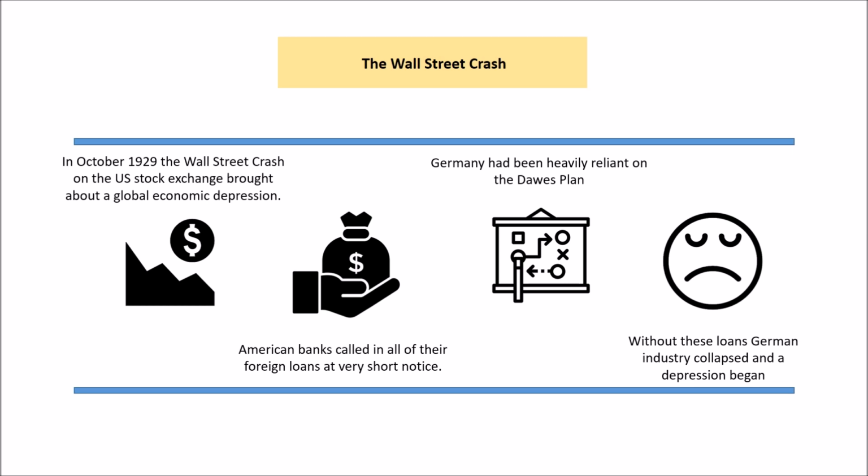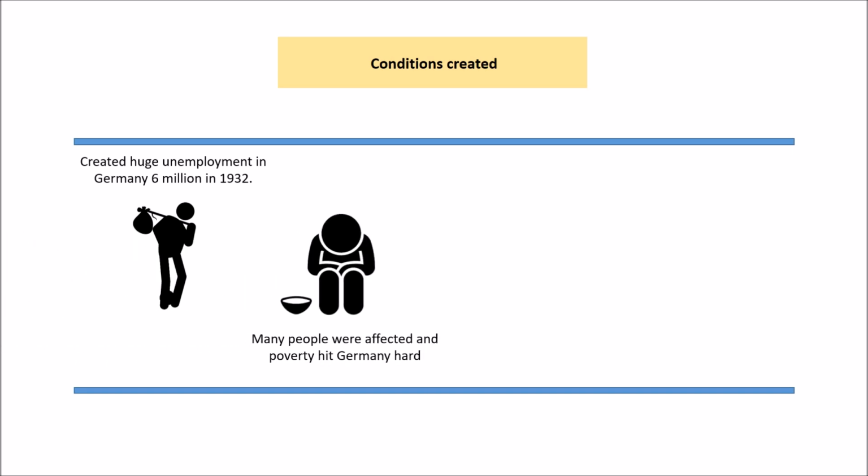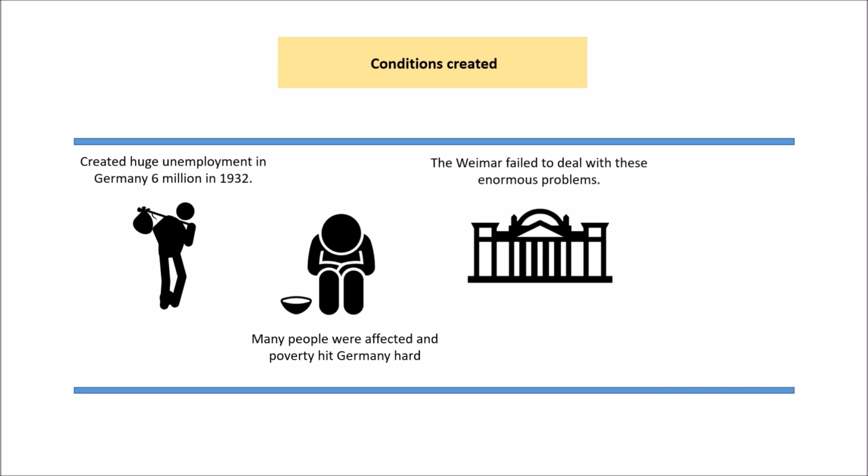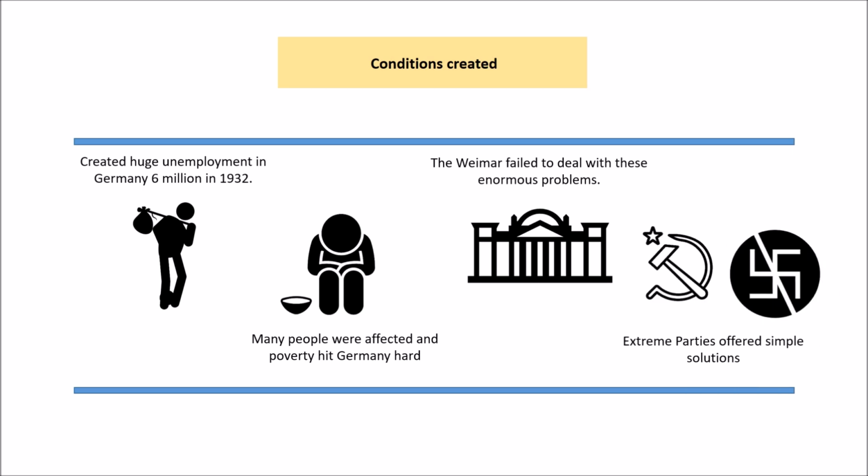And what that leads to is a collapse of the German industry and therefore depression. And that creates conditions for Hitler to seize power, because what it does do is it creates this huge unemployment. So 6 million people by 1929 are unemployed. There's huge poverty. So 300,000 people are homeless in Germany at least. And the Weimar, because of coalition governments, doesn't really deal with this situation very well and doesn't do anything to solve it. So these extreme parties like the communists and Nazis come along with their simple solutions, and people like those solutions and vote for them.